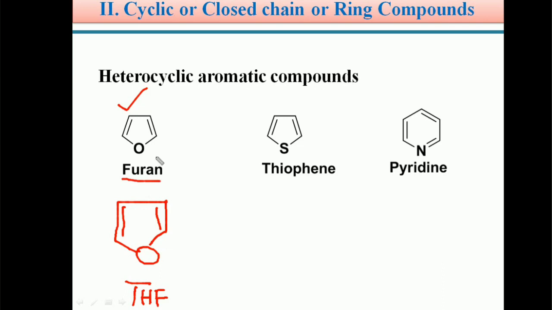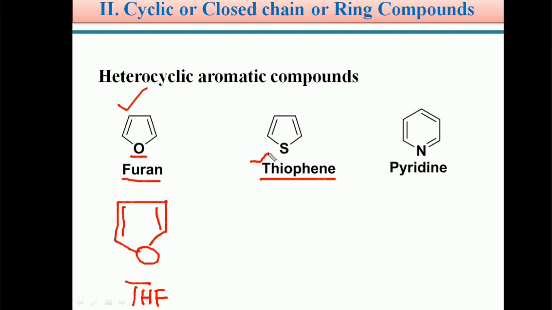This furan ring is a 5-membered system and it is an aromatic compound. Similarly, if you place sulfur in place of oxygen, it is called thiophene. Furan is a 5-membered ring with an oxygen atom in the cyclic system, and it is aromatic. If a 5-membered cyclic aromatic system has sulfur in its ring, it is called thiophene.